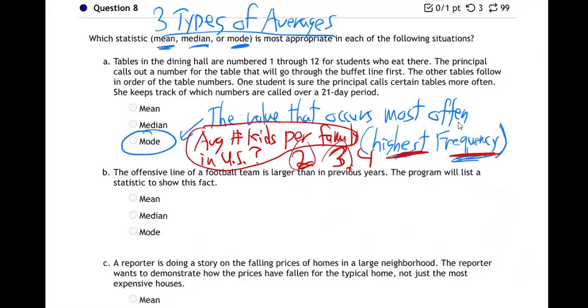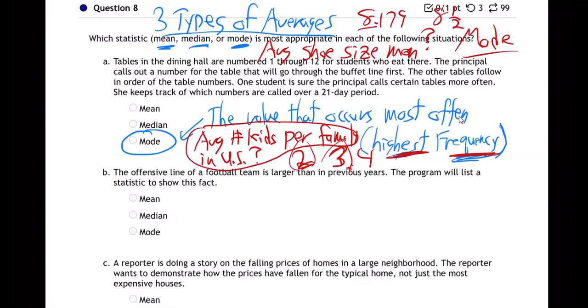And also, what if I said to you, what's the average shoe size for men? What's the average shoe size? What if a shoe store was trying to figure out what the average shoe size was for men, because they wanted to make sure to order most of that? You see, that also is a mode kind of question, right? You wouldn't say my shoe size is 8.179. There's no such thing as a shoe size 8.1. You either have 8, you could have 8.5, I guess, or 9, but there's nothing in between, right? And so that's mode. You're really saying which one occurs most often.